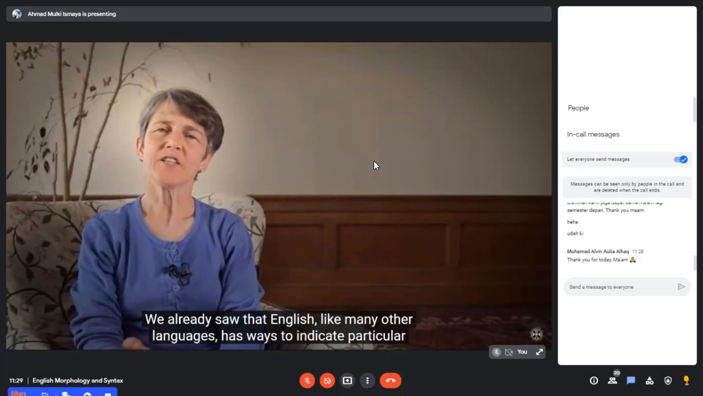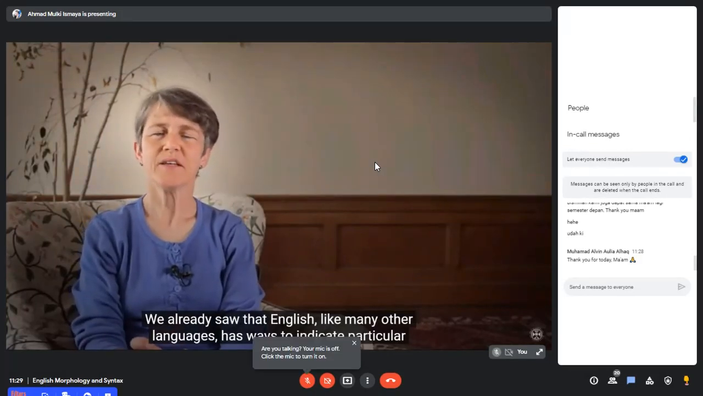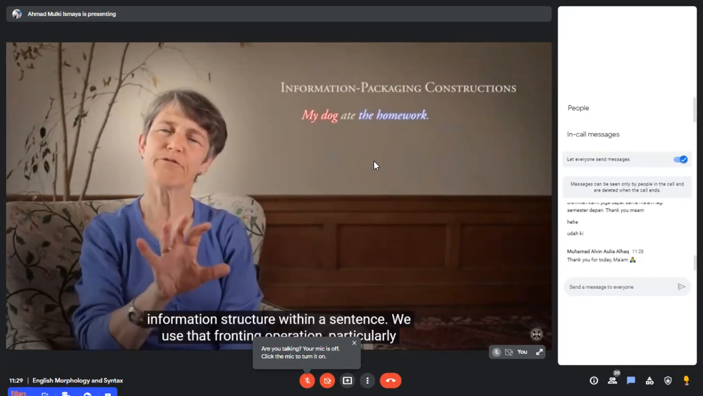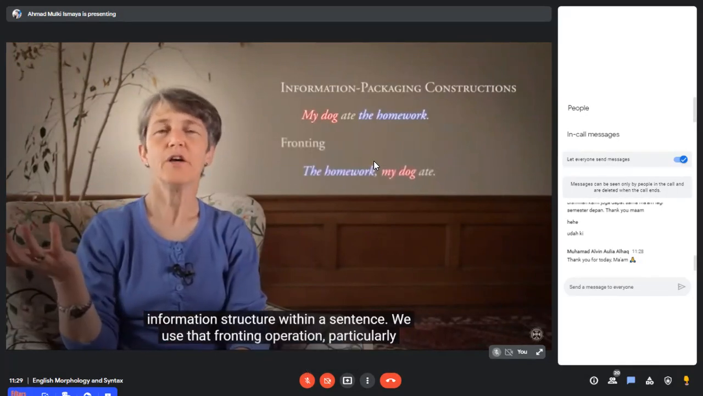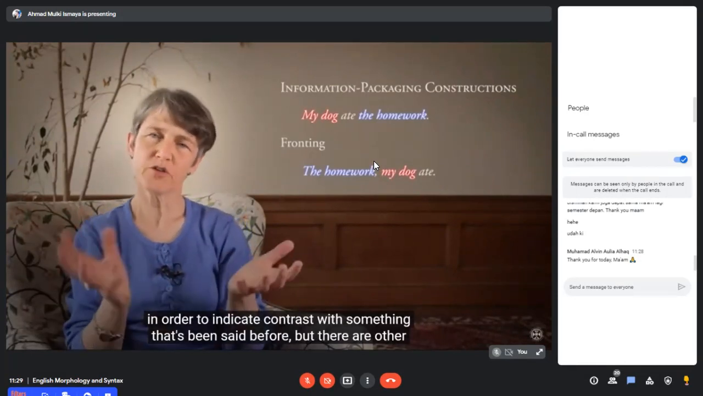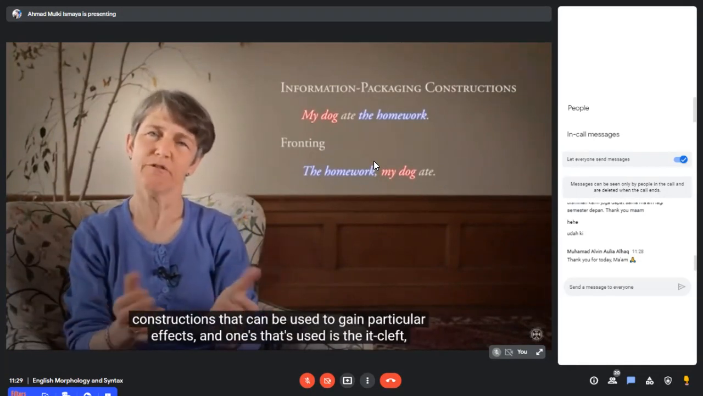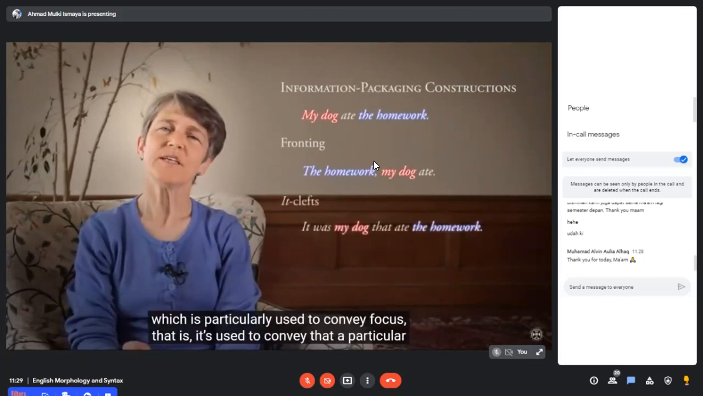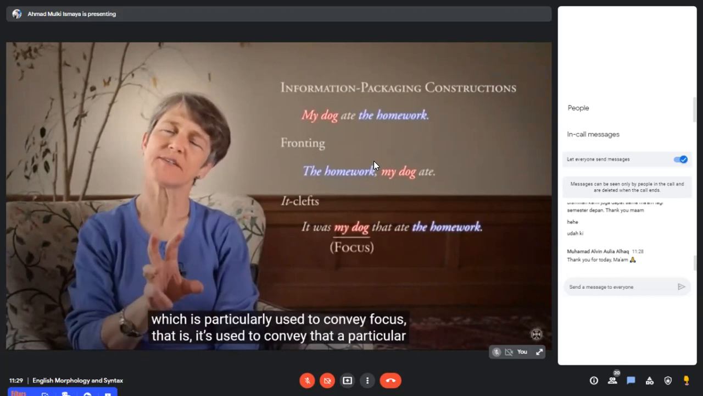We already saw that English, like many other languages, has ways to indicate particular information structure within a sentence. We use that fronting operation, particularly in order to indicate contrast with something that's been said before. But there are other constructions that can be used to gain particular effects. And one that's used is the it cleft, which is particularly used to convey focus.